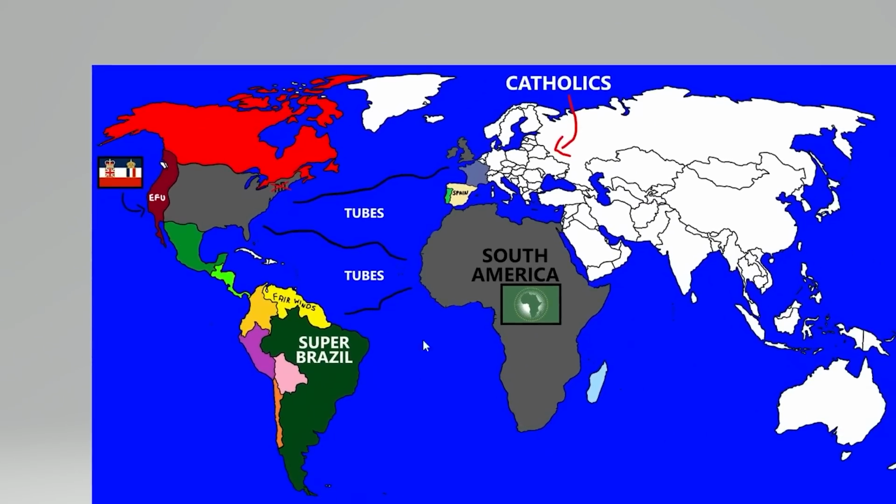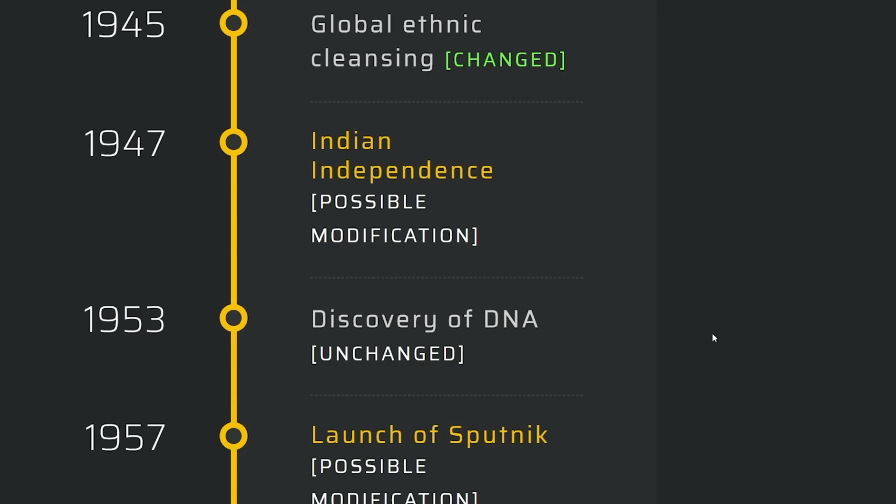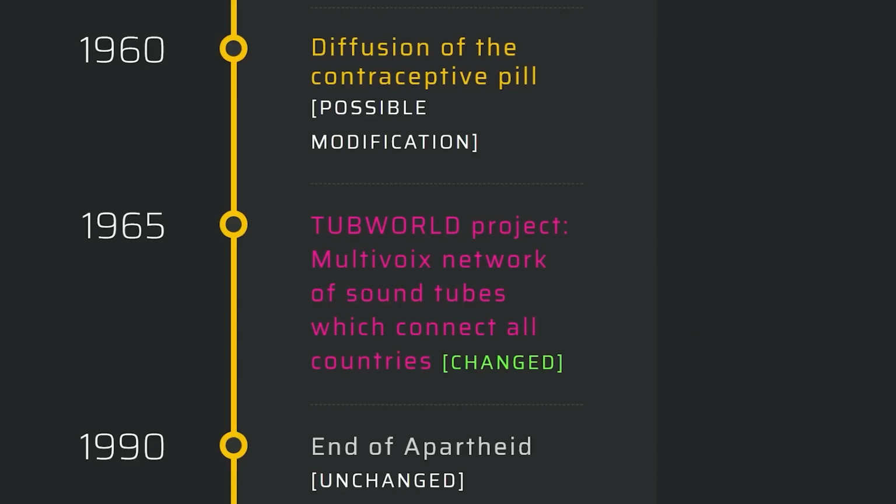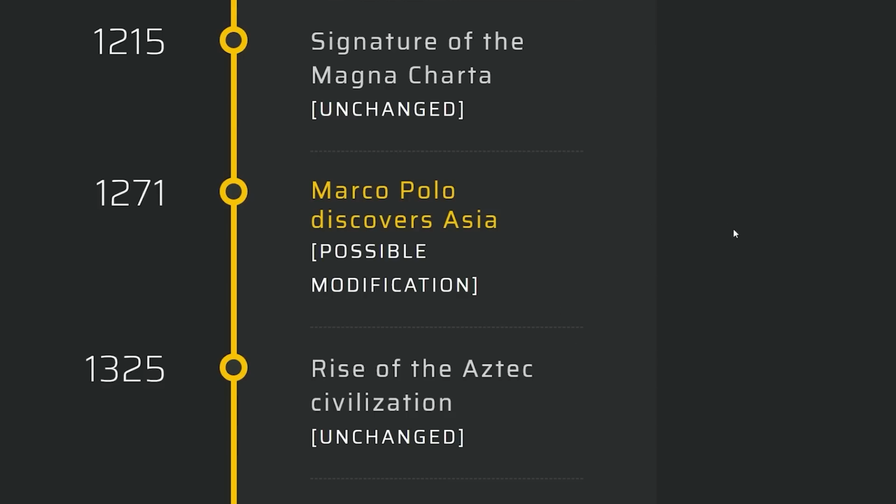Okay, whatever. Okay, literally nothing else happened. Oh, wait. A network in which tubes connect all the countries. Okay, we have the internet by 1965, I'm thinking, basically. Tube world? Is this some sort of VR thing? Okay, here we go. Last thing, let's figure out what's going on in Asia.